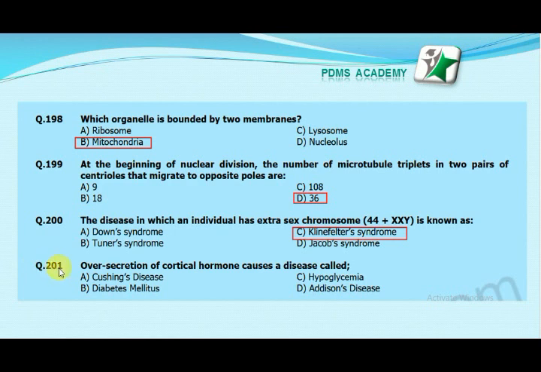Our next MCQ is: oversecretion of cortical hormone causes a disease called option A, Cushing's disease; option B, diabetes mellitus; option C, hypoglycemia; option D, Addison's disease. Our correct answer is A, Cushing's disease.